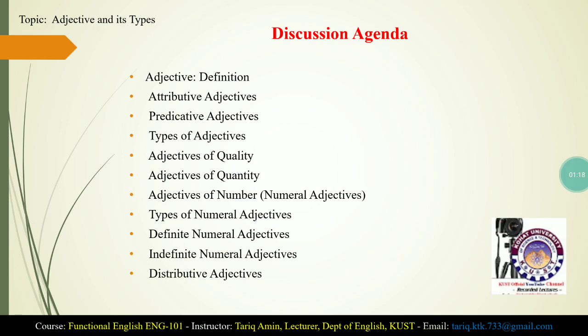Now, adjectives of number are also called numeral adjectives, and numeral adjectives are further divided into different types. The first one is definite numeral adjectives, the second one is indefinite numeral adjectives, and the third one is distributive adjectives.